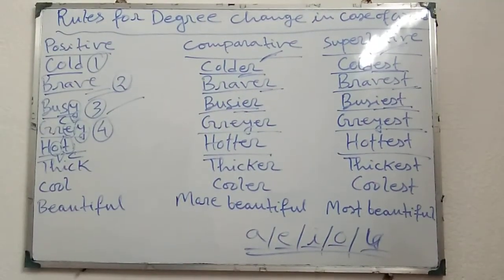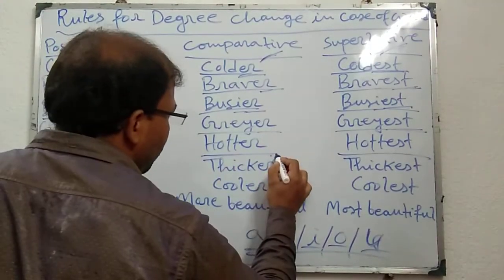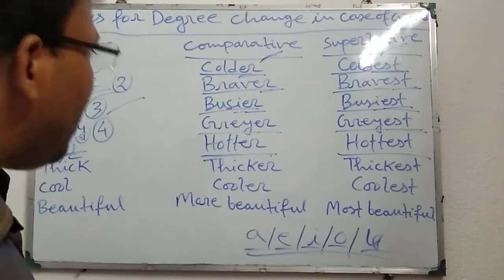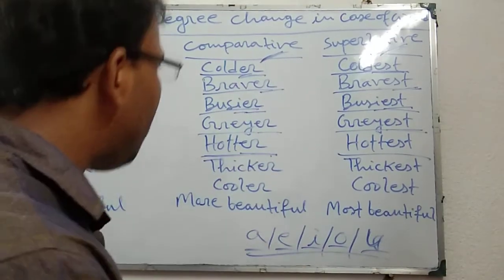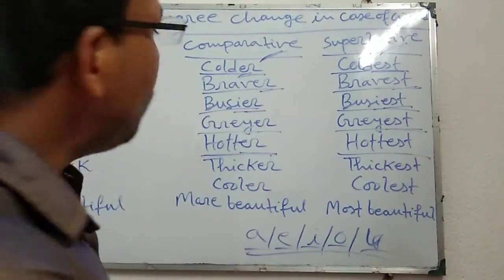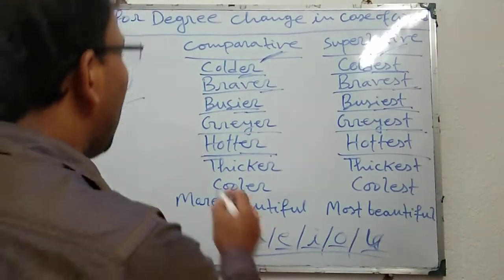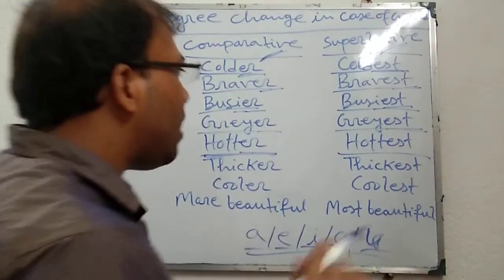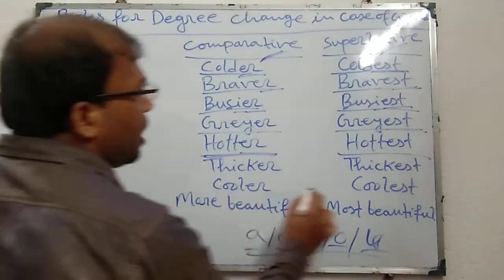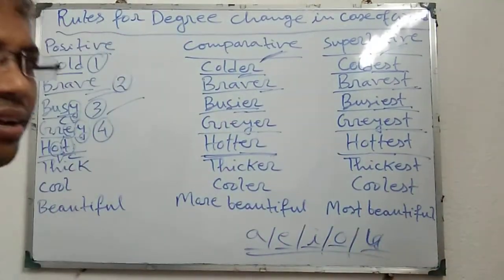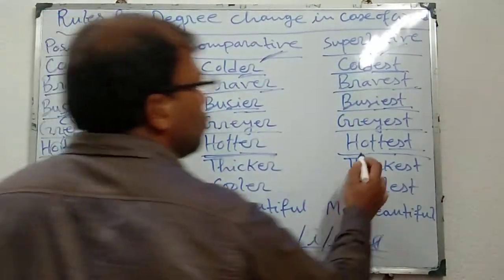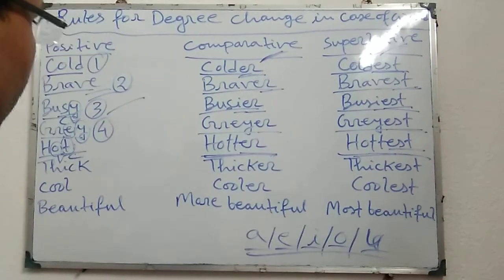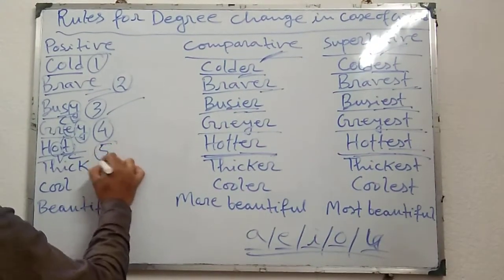Only in that case the last consonant will be doubled, and thereafter er will be added to form comparative, just like hotter. Similarly, the last consonant will be doubled, and thereafter est will be added to form superlative, just like hottest. This is rule number 5.